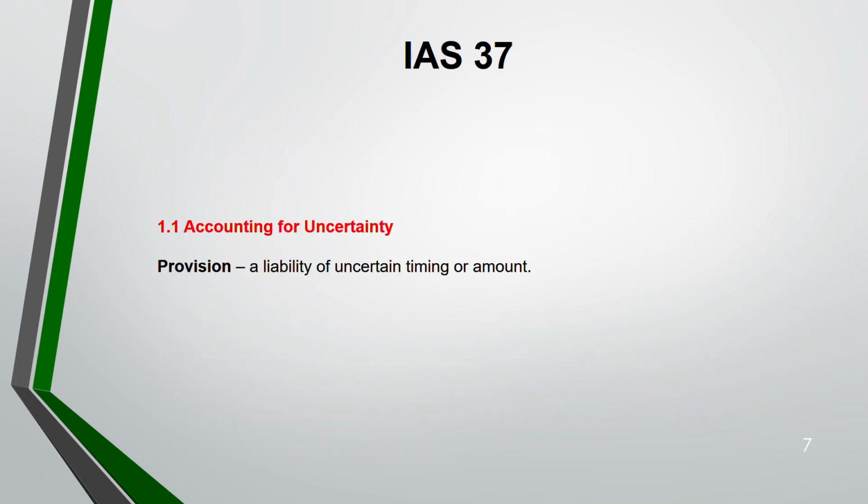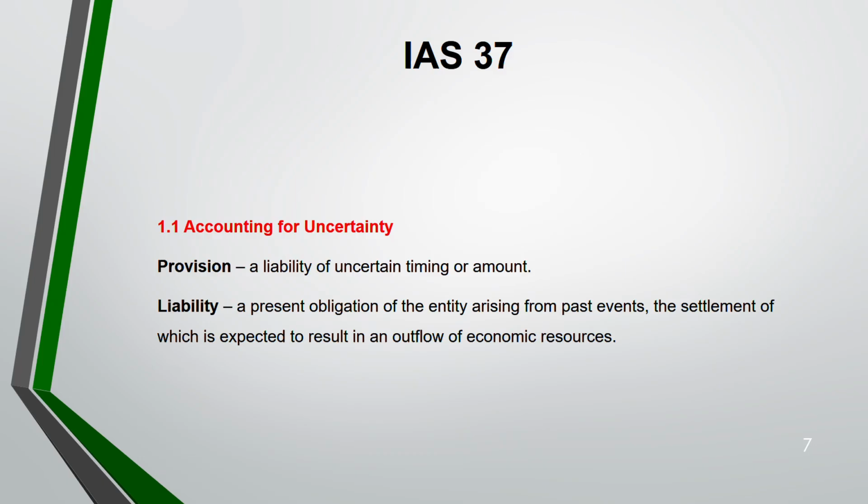Now, what is the meaning of provision? It is a liability of uncertain timing or amount. All this time, in all the standards that we have done until now, we have been focusing on the asset part: tangible asset, intangible asset, non-current assets, PPE, investment property. Now we are moving towards the liability part. So provision is one such thing. It's a liability of uncertain timing or amount. We all know from the definition in the Conceptual Framework, a liability is a present obligation that arises from a past event that will result in an outflow of economic resources.